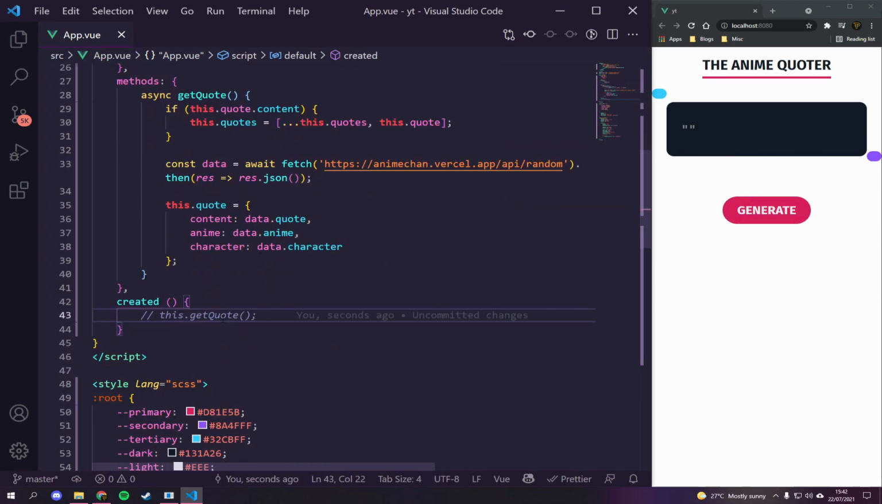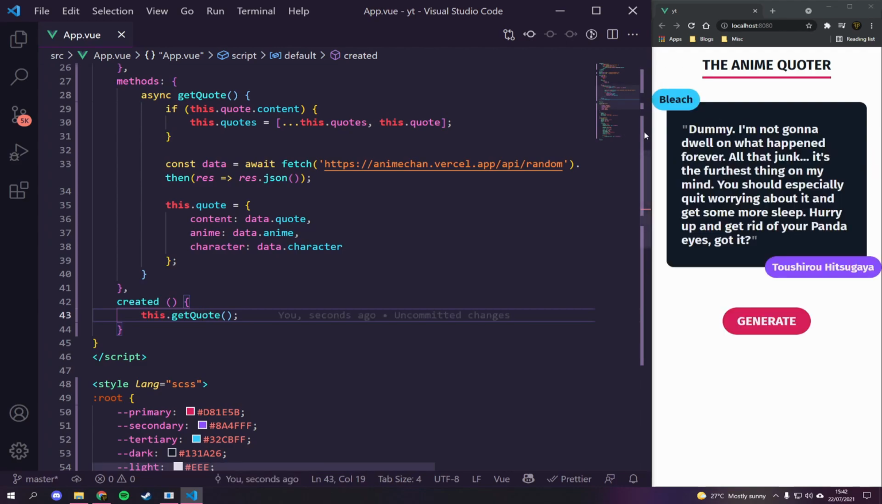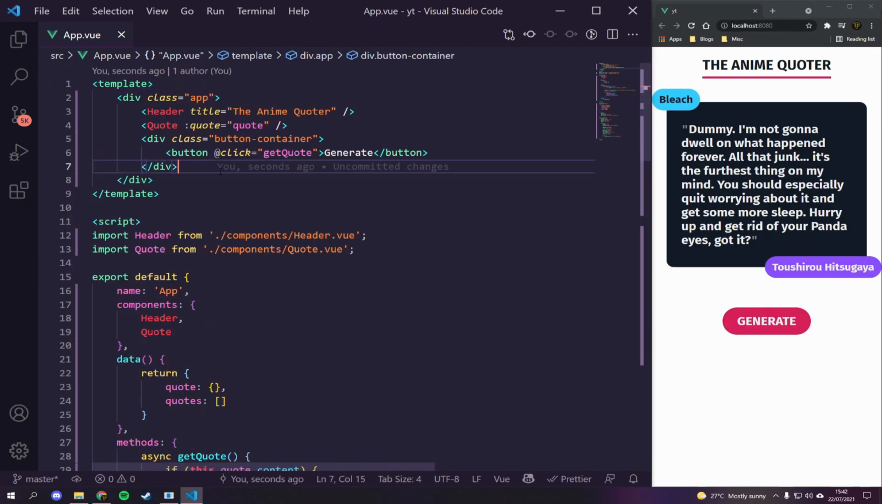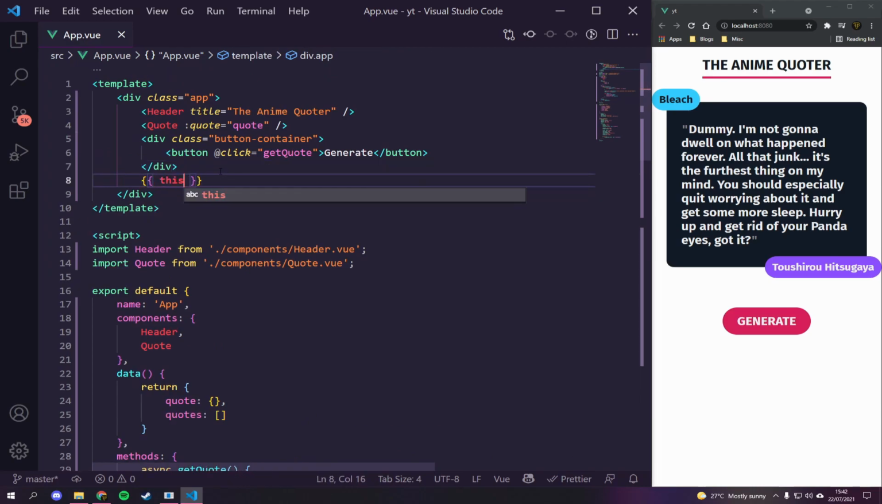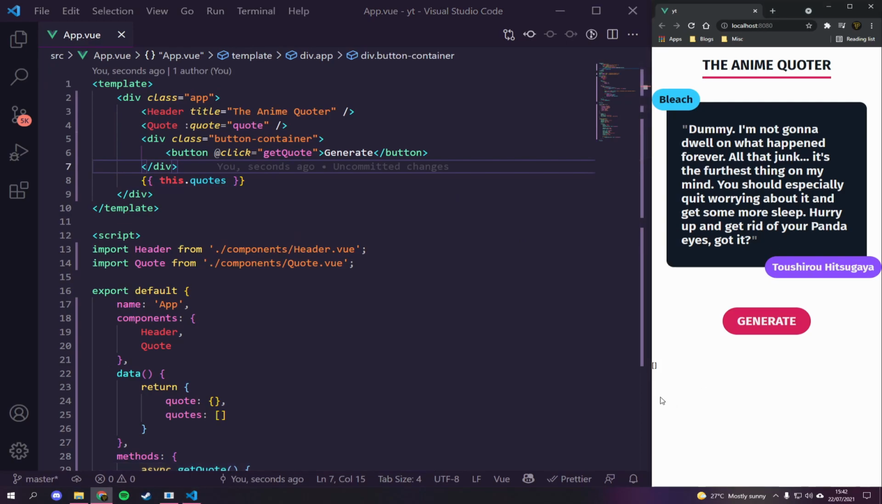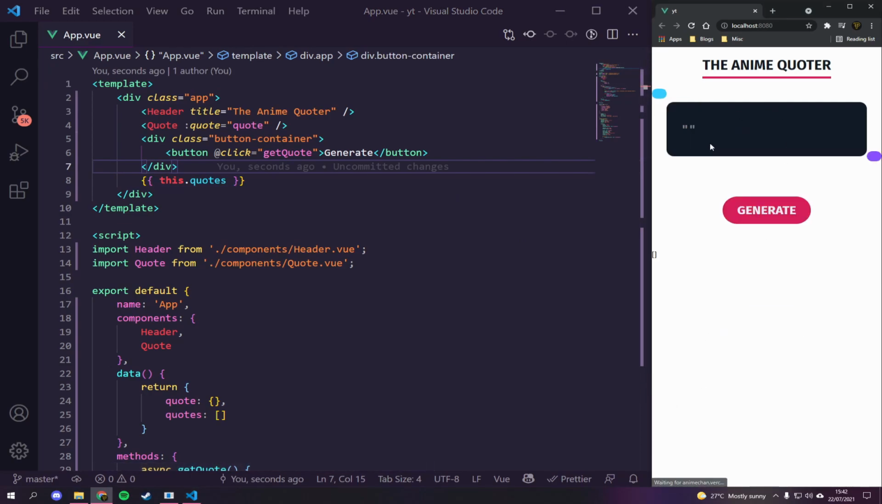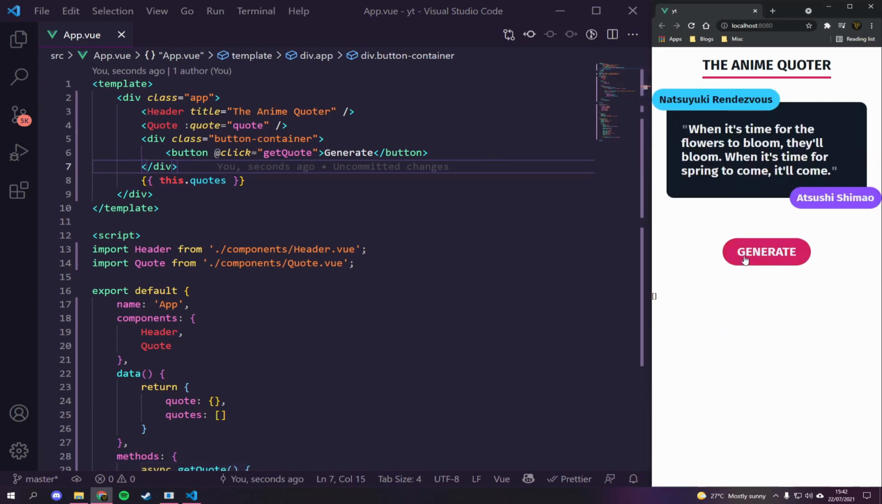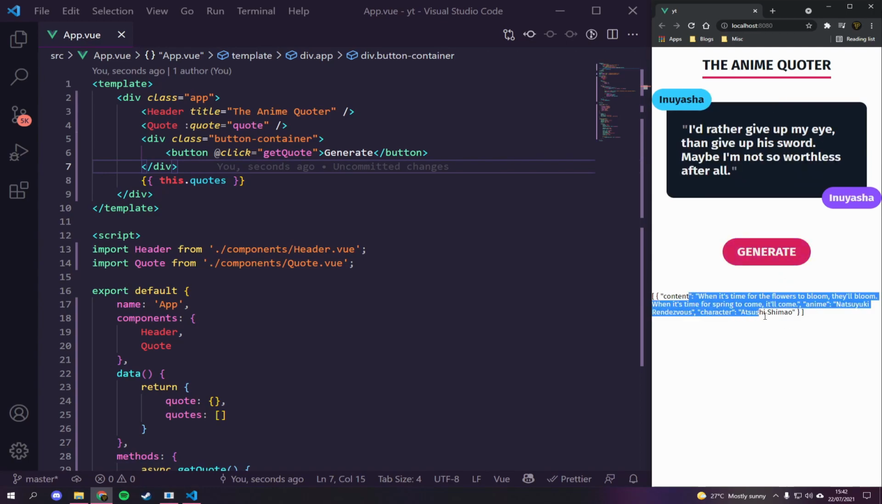And then let's just get this generate quote here. So now when we refresh, you can see Bleach. We actually need to print this off under here. So let's just say this.quotes. So you can see it's an empty array. If we refresh, we get an empty array. But when we generate, you can see the one from before is added, and then this is a new one.